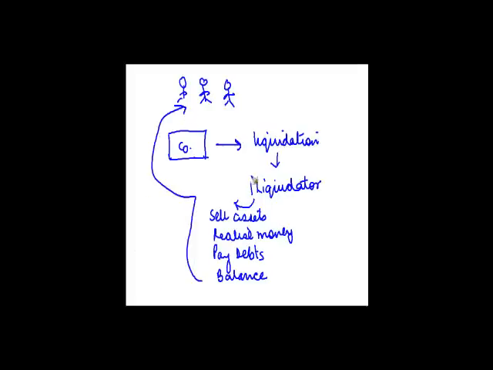So the job of a liquidator is to see whether the company has any assets. If the company has assets, he will sell these assets, get the money, and whatever is payable to the outsiders, he is going to pay them in that order. There's a defined order. Let's say creditors are paid first, then the loans and liabilities and all those things. And the balance money which is there is going to be distributed amongst the shareholders.